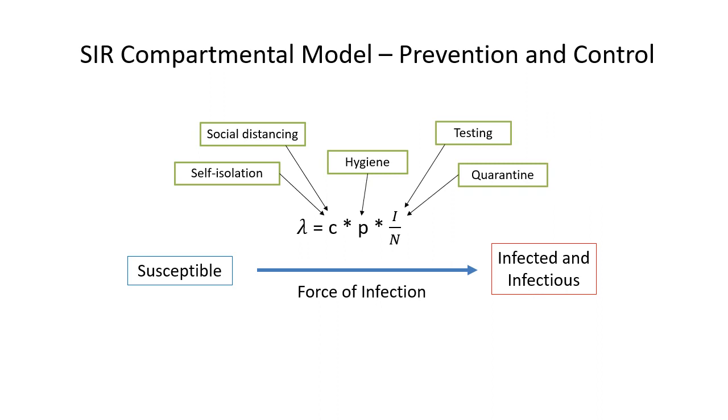And when we have a vaccine, that will effectively remove individuals from the susceptible compartment, so there will be fewer susceptibles in the population to begin with. Keep in mind that when we have fewer infected individuals, there'll be fewer symptomatic or diseased individuals and fewer hospitalizations.